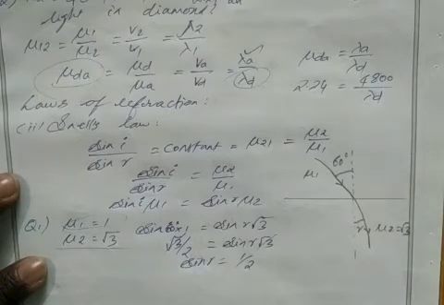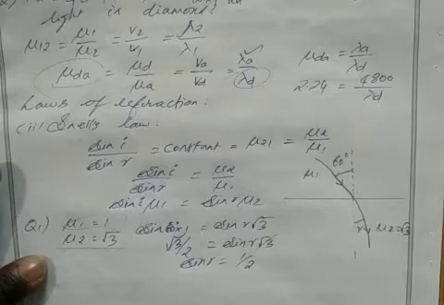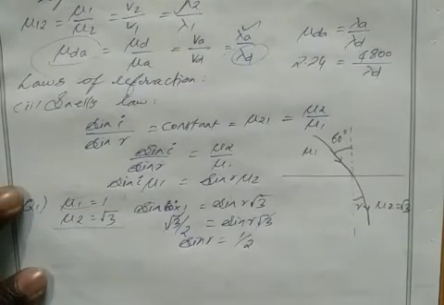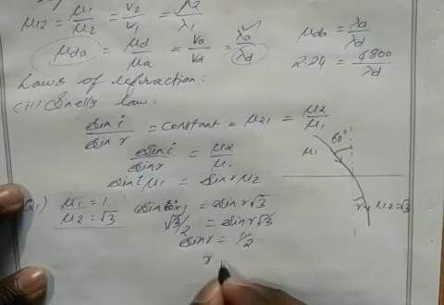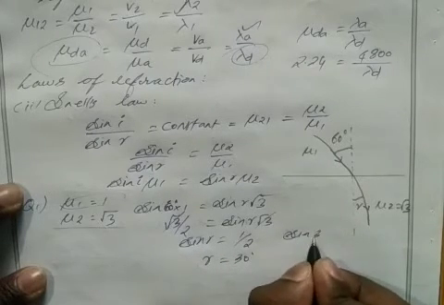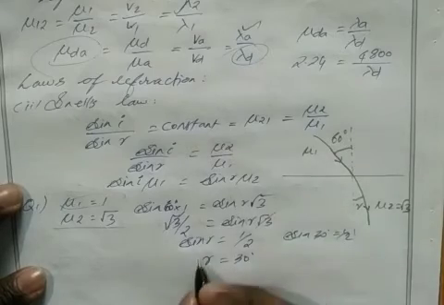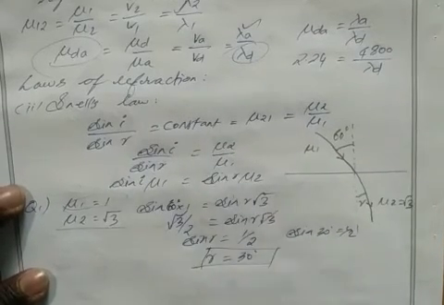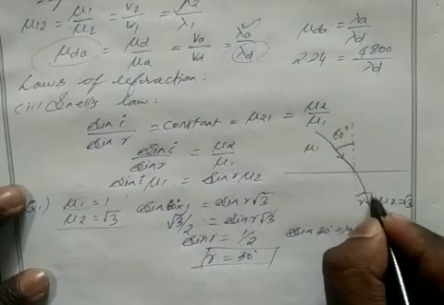So for which theta do we have 1 by 2 in sine? For 30 degrees we have 1 by 2. So the sine 30 degree value is 1 by 2. So the angle of refraction is 30 degrees.